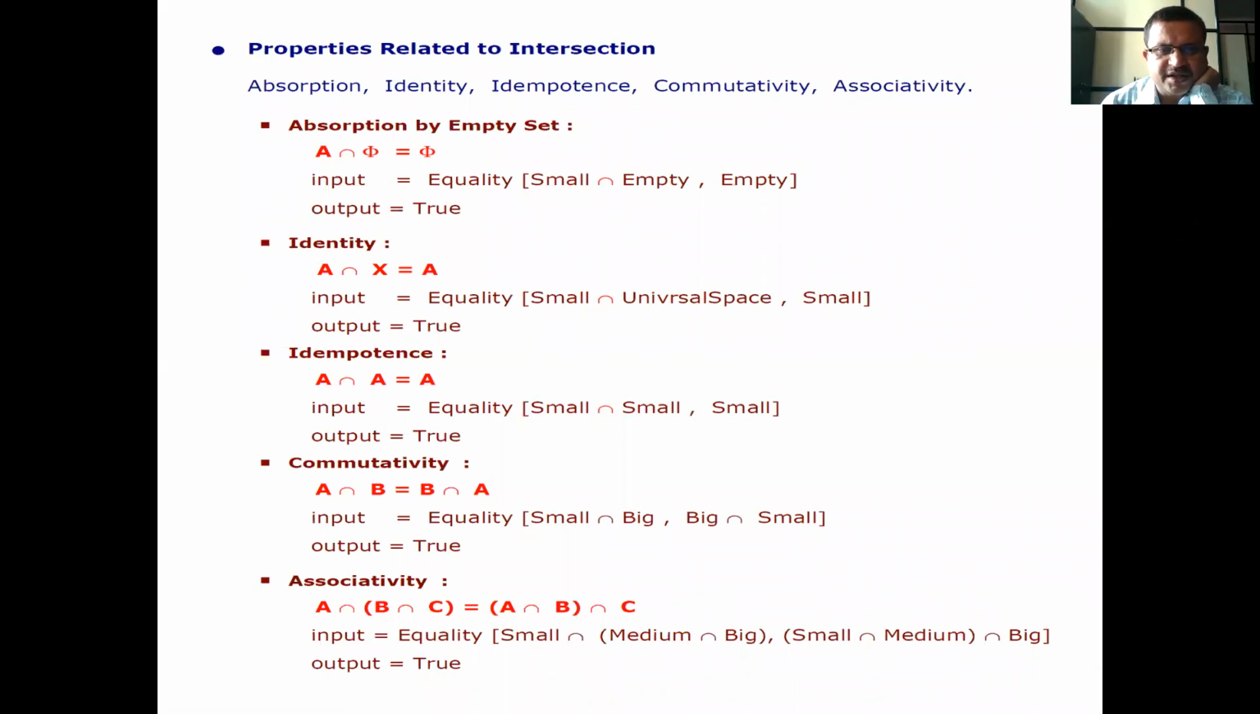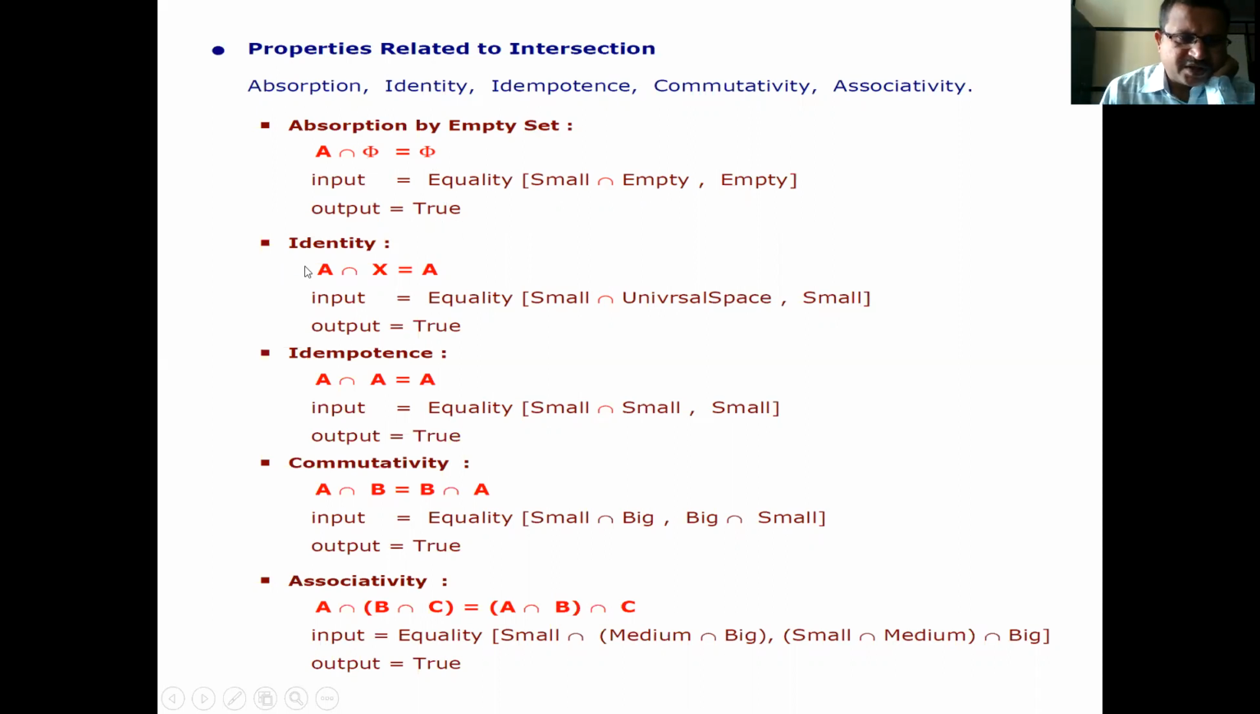Absorption, identity, idempotence, commutativity, associativity. The absorption by empty set: A intersection of phi, that is empty set, is equal to phi. That is, input is equal to equality of small intersection of empty, comma empty. Output is equal to true.